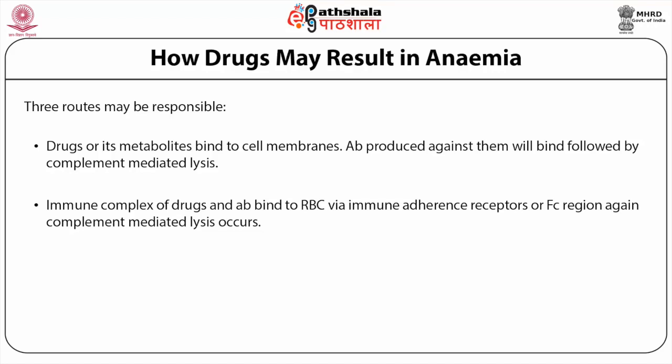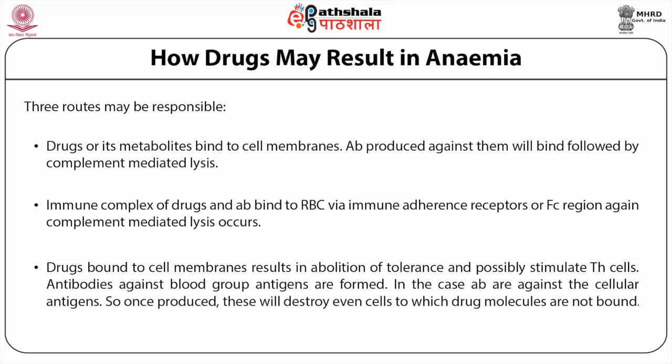In the third route, drugs bound to cell membranes result in abolition of tolerance and possibly stimulate Th cells. Antibodies against blood group antigens are formed. In this case, the antibodies are against the cellular antigens, so once produced, these will destroy even cells to which drug molecules are not bound.